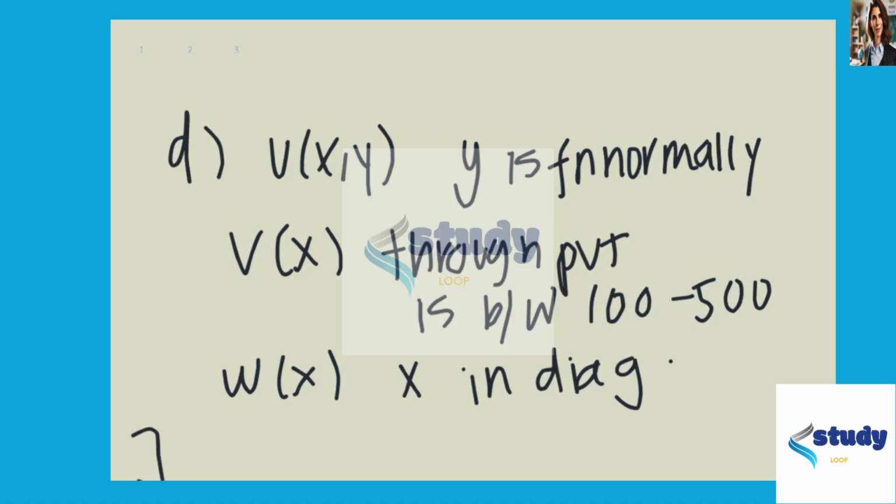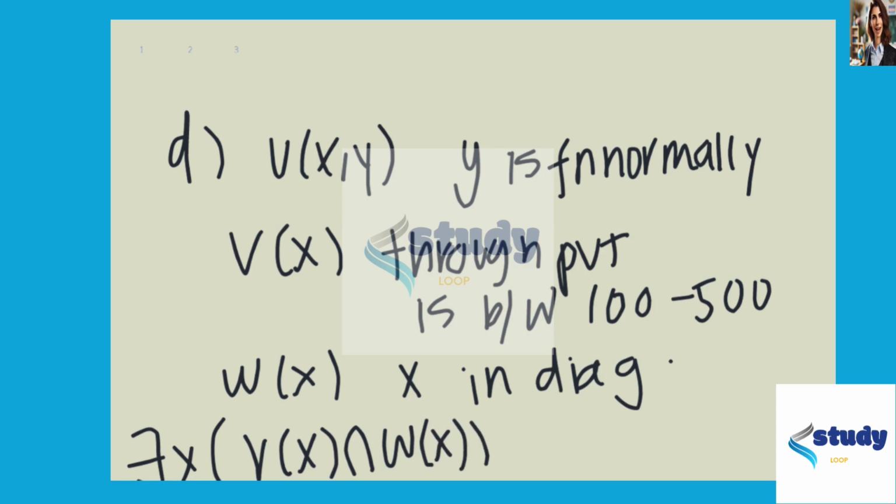So this means that there exists an X such that when V of X and W of X is true, this implies that there exists some Y such that U of X comma Y is true.